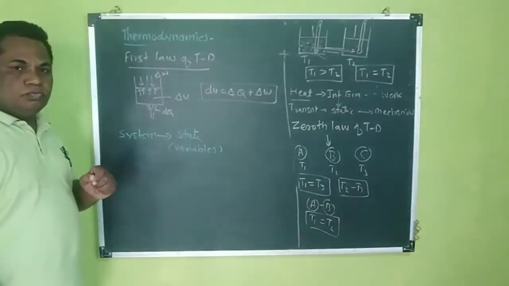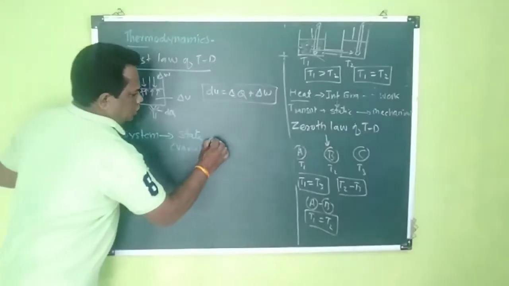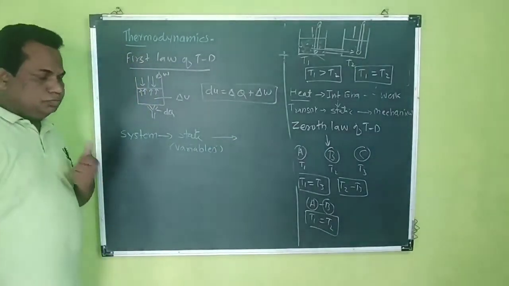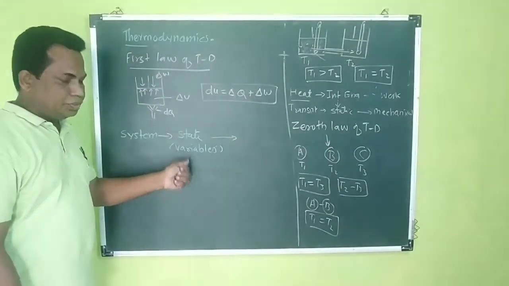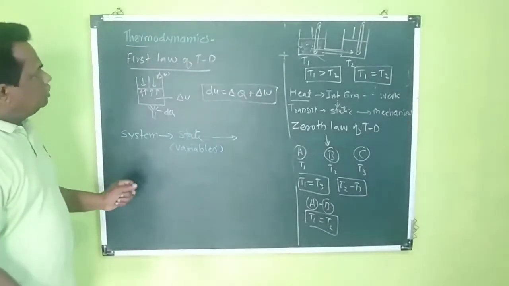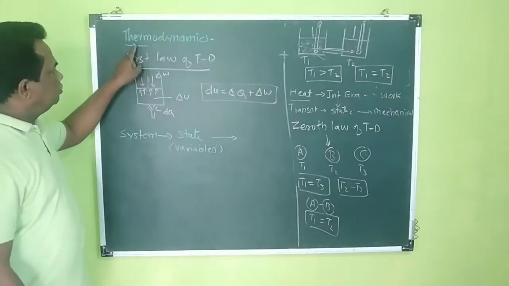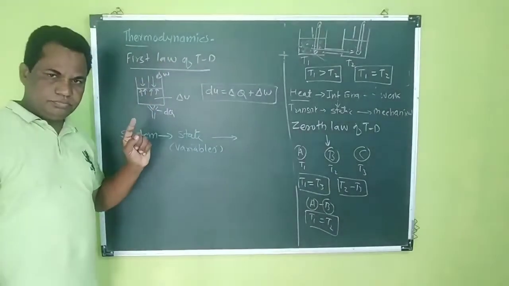Then we are going to change one state to another state. Then there is a process that is called the thermodynamic process.